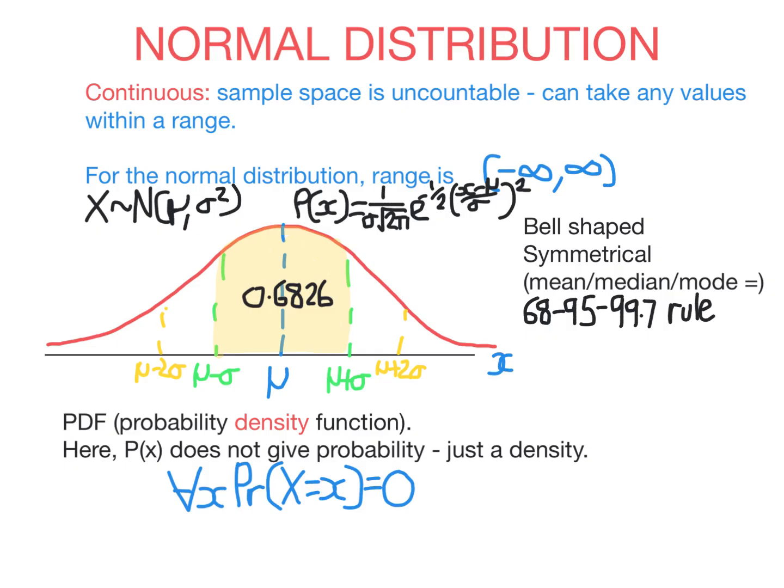Now, any normal distribution follows the 68, 95, 99.7 rule. That's all about z-scores, how many standard deviations you are from the mean. For any normal distribution, about 68, more accurately 68.2%, of the area is contained between one standard deviation below and one standard deviation above.